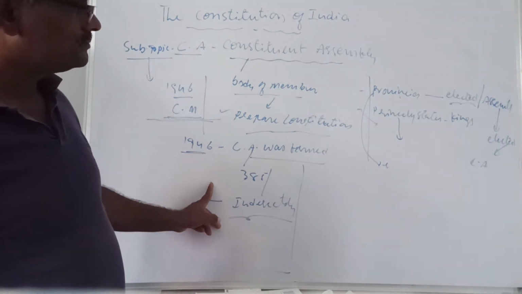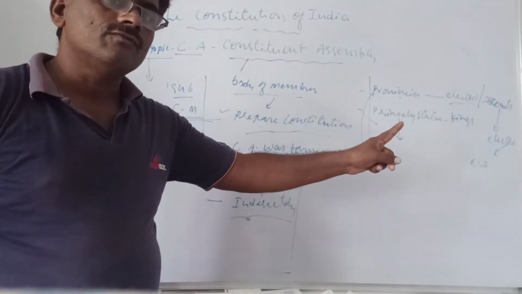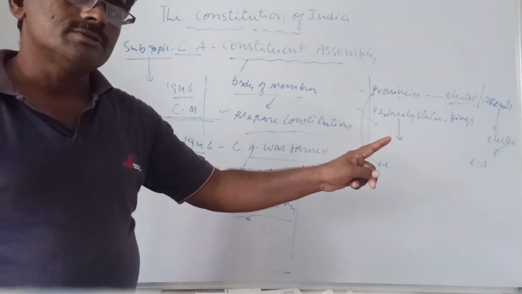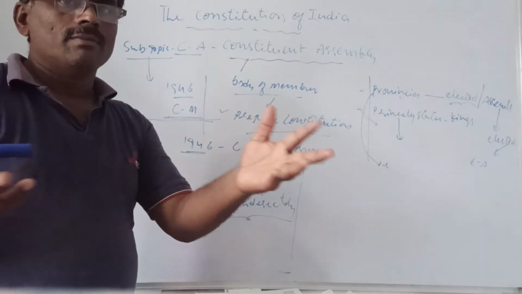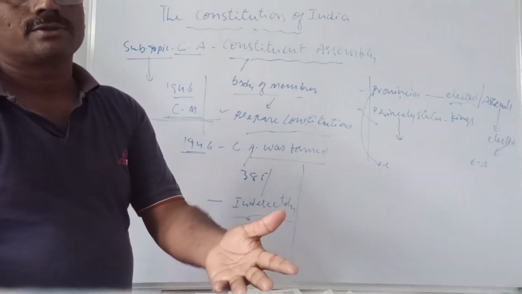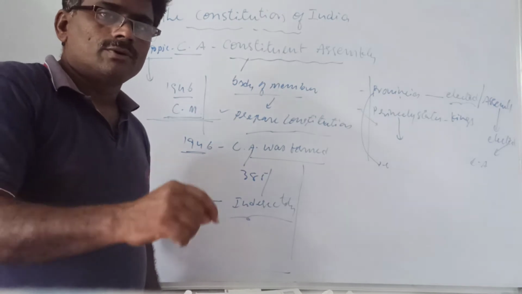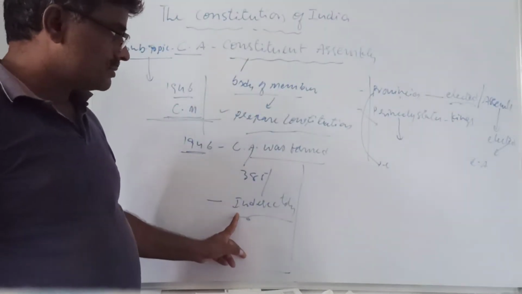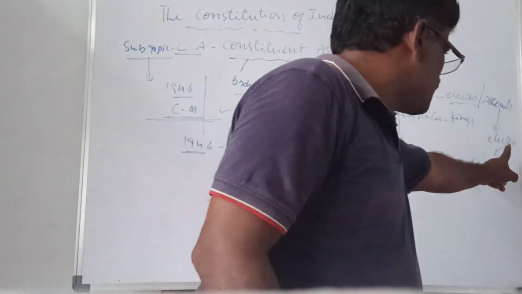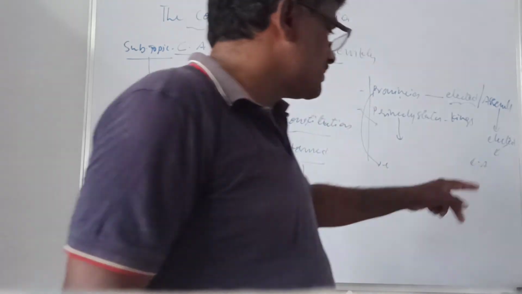If any person is directly elected by voters, that is direct election. But CA members were not elected by voters. Voters elected somebody, and through these people, CA members were elected.